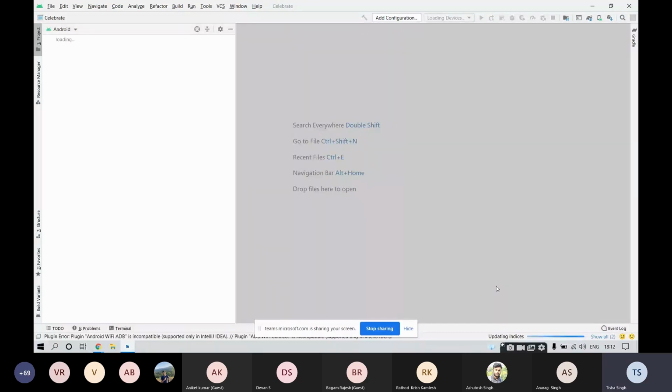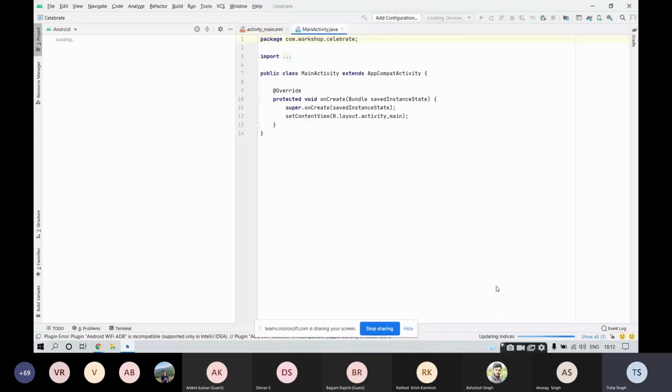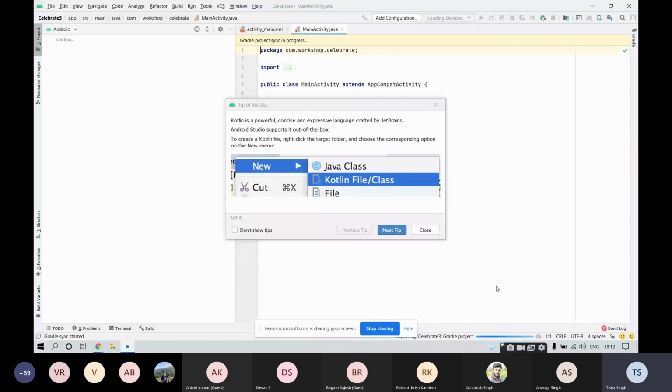Is it fine with Aniket? All right. Yes, empty activity, you can assume that empty activity means no activity. You can assume it.